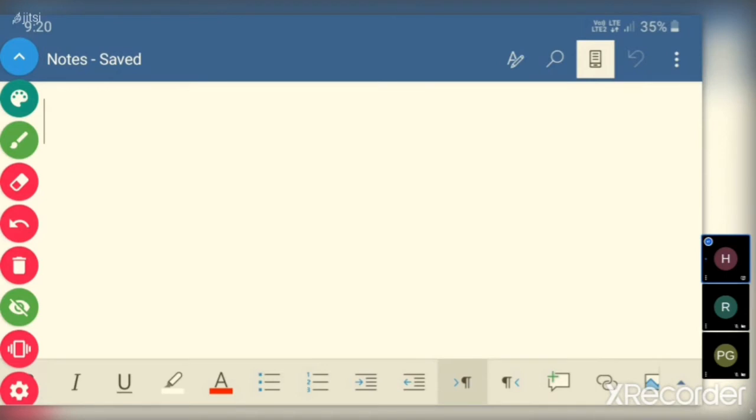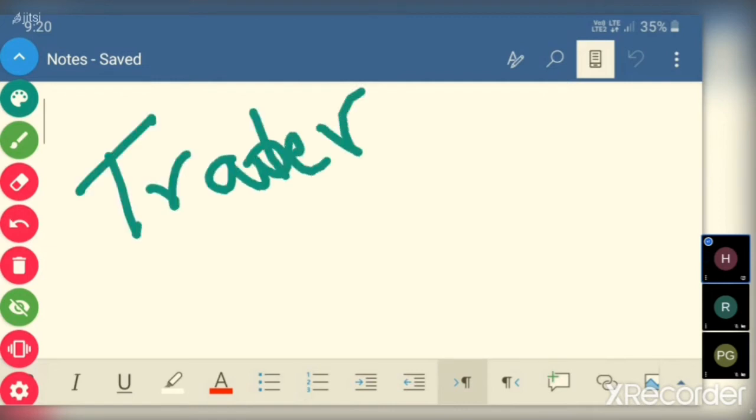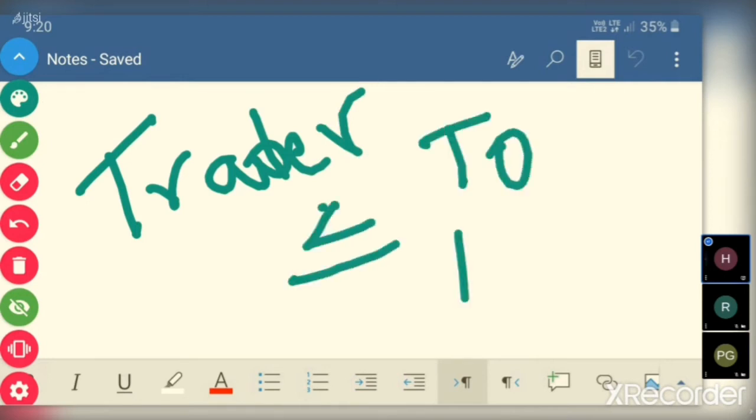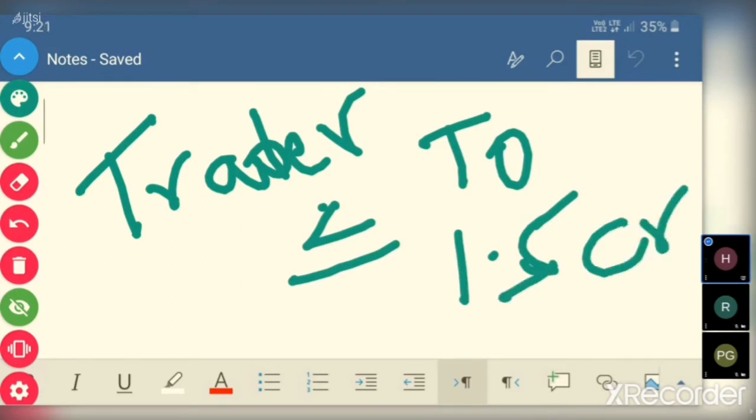Now the point that has to be thought about is which is more beneficial. Let us assume a trader, for example, whose turnover is less than or equal to 1.5 crores. Whether the composite tax scheme is beneficial or the regular value-added tax scheme is beneficial. Let us take an example.